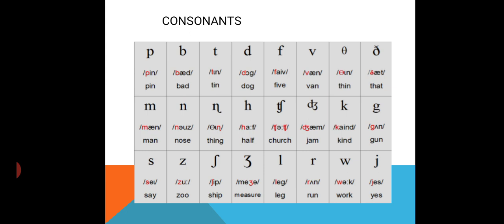These are the 24 consonants we have in the English language, and 20 vowels are there, and these sounds are to be studied in semester 5,